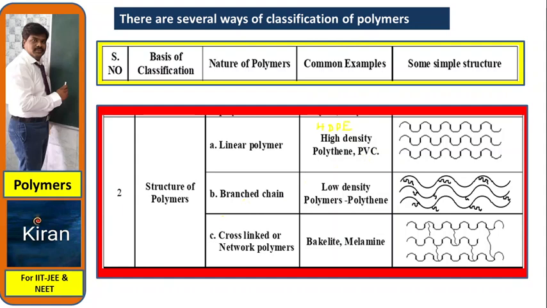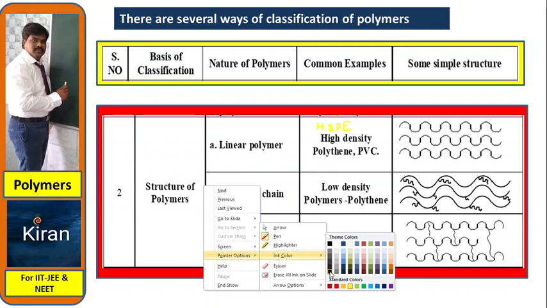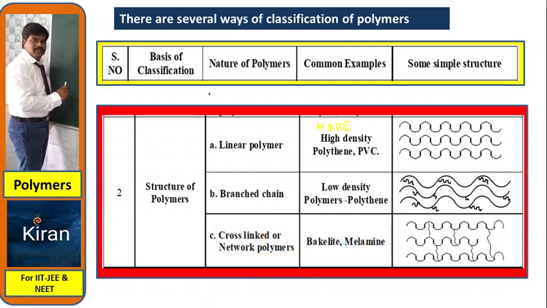Second one, branched chain polymers. The chain should be branched. For example, this is a linear chain going like that, with carbon, carbon, carbon, the chain going on. If any branch is coming off, that is called a branched chain. Here one branch is there, here one branch, here one branch. Like that, with branched chains all put together, you get a bunch. This huge polymer is considered a branched chain polymer. These are the structures: based upon structure, without branches, linear; with branches, branched chain.